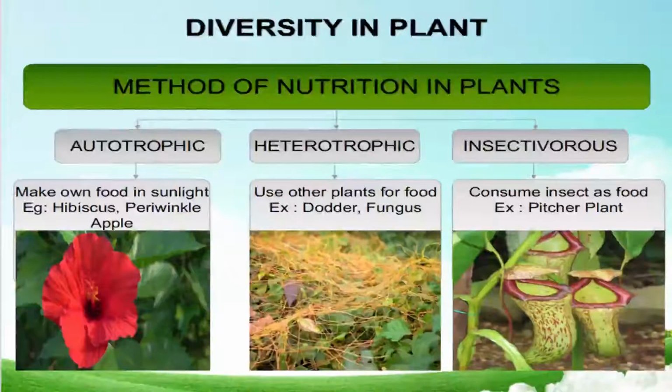For example, hibiscus, periwinkle, apple, mango; almost most plants come under it. Heterotrophic plants use other plants for food, like dodder and fungus. These use other plants for their own survival or growth.